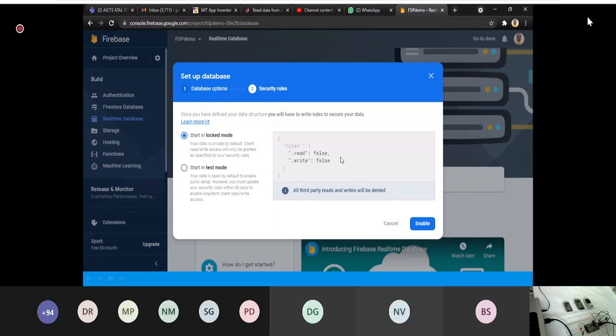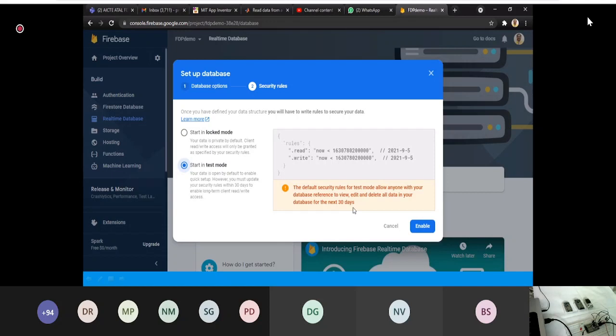So I will go to test mode. In locked mode, you have to use APIs on your devices to connect with your database. So I will go to test mode.